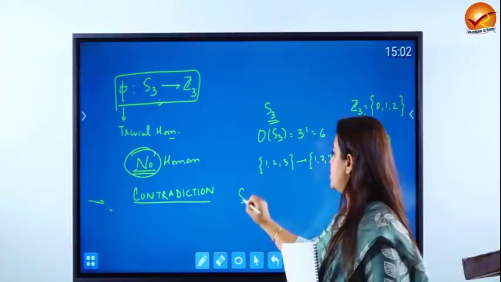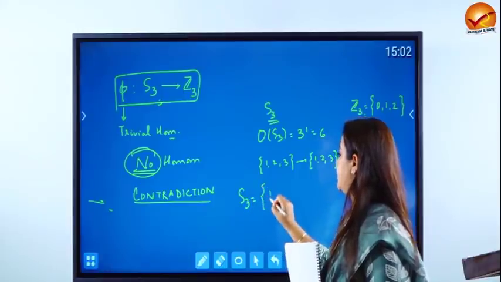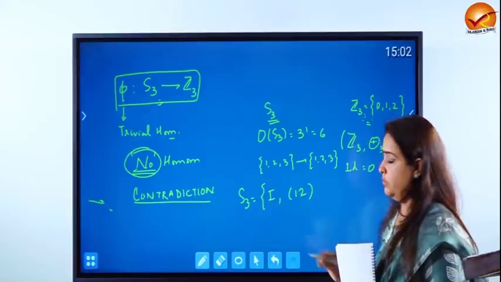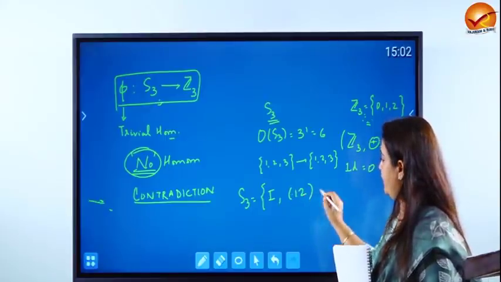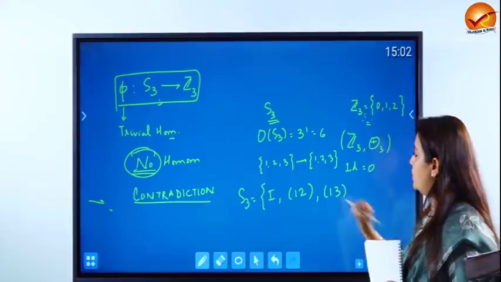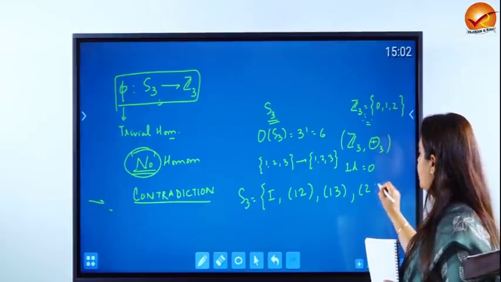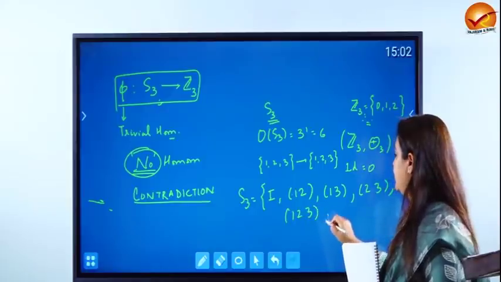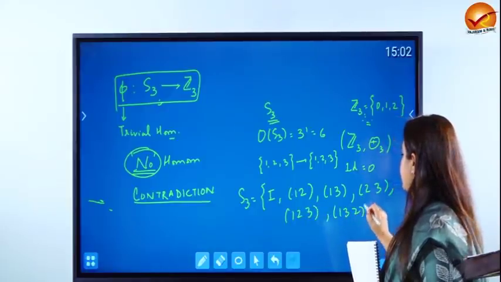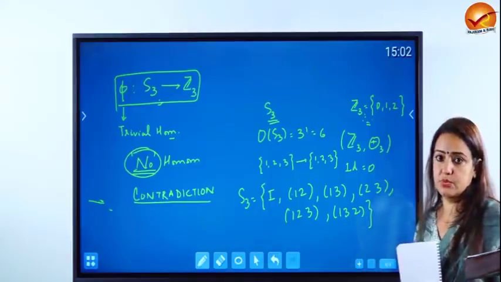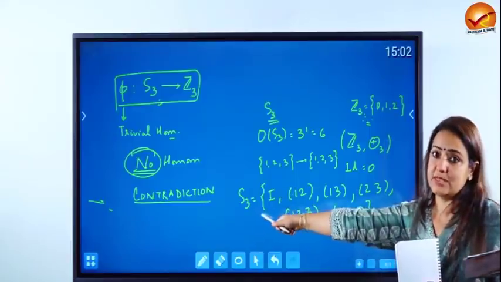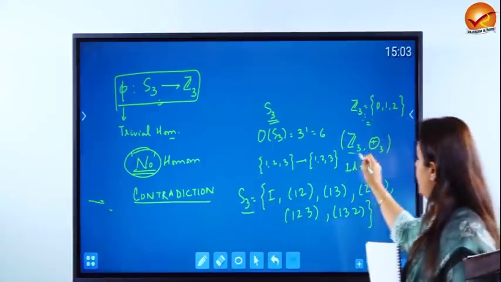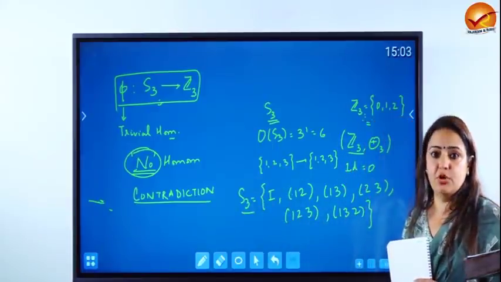So what does the structure look like? S3 has the identity map. It has a 2 cycle called (1 2). That means 1 is going to 2, 2 is going to 1. It has a 2 cycle called (1 3), a 2 cycle called (2 3), a 3 cycle (1 2 3), and another 3 cycle which is (1 3 2). So these are the 6 elements of S3. We have to show there is no homomorphism from S3 to Z3 except the trivial homomorphism.